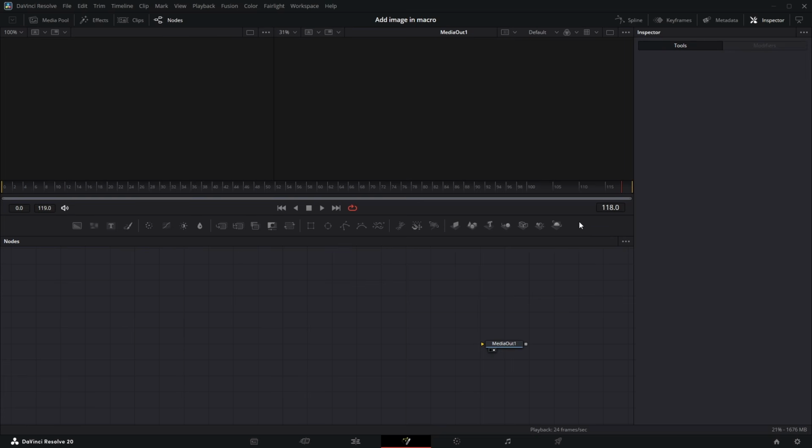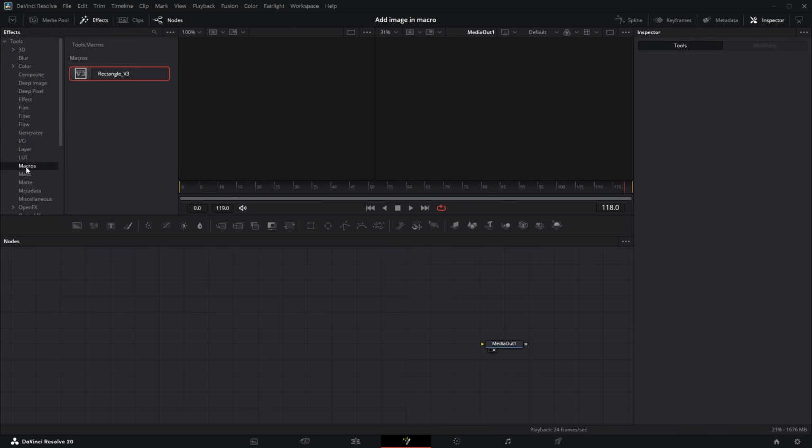Right click in this box, customize, create toolbar. You can write anything, but I write A. Right click, you click it in this A button, effects, macro. If you cannot see this macro, then you should restart your DaVinci Resolve. After you restart, you could see this Rectangle V3.